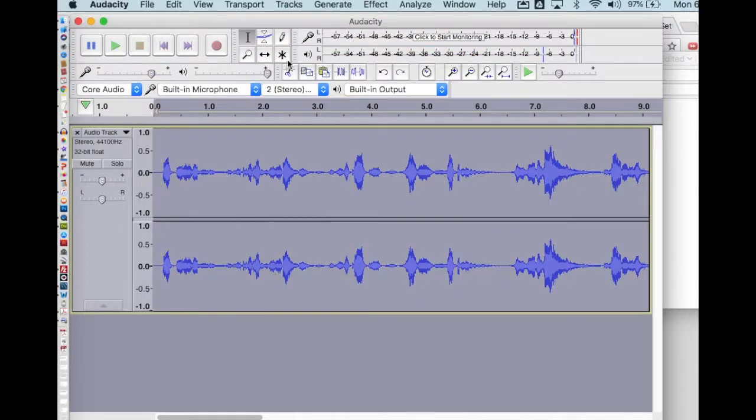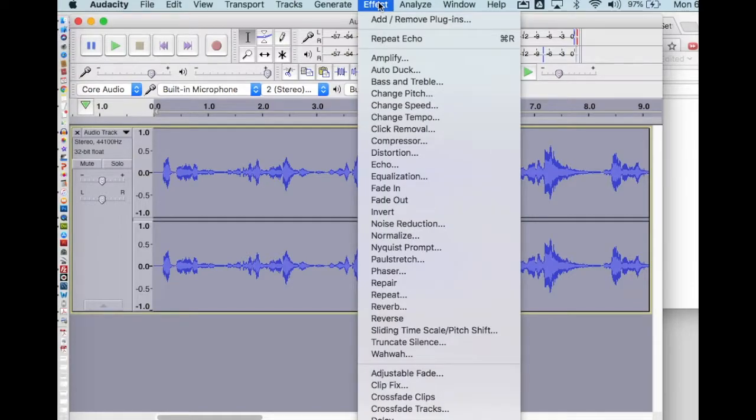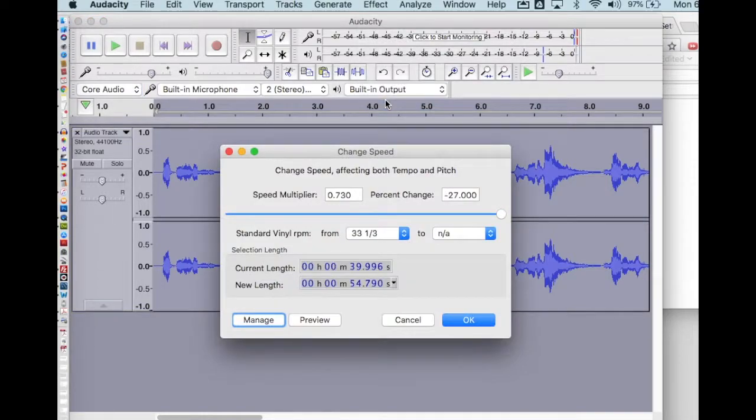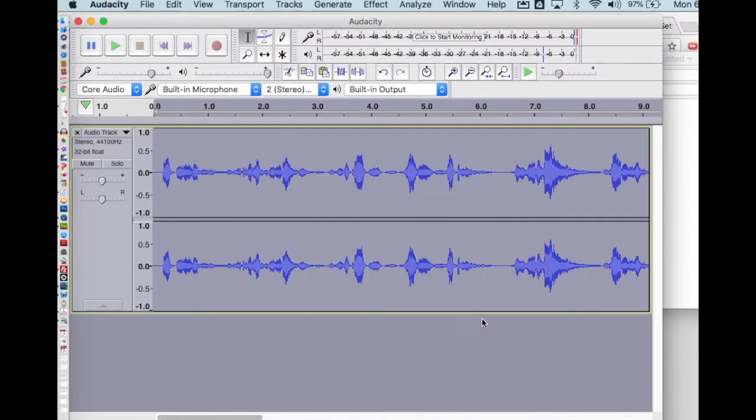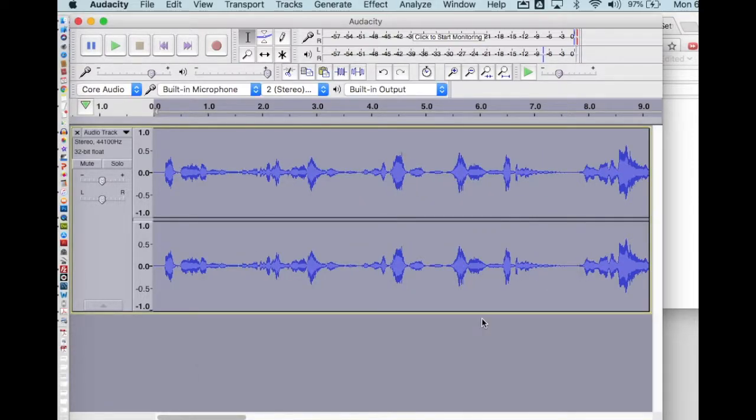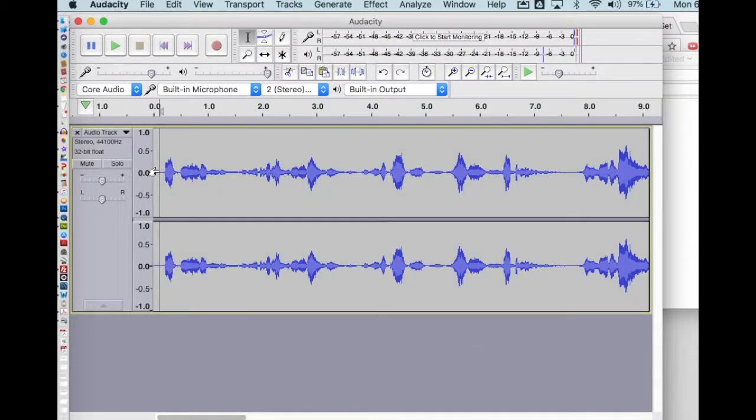Okay. Then I'm going to change the pitch, or change the speed. We could do either one. I like change the speed because it sounds a little bit nicer. Just lower it down a little bit. So I'm using negative 16% change. Okay, and then, let's see what that sounds like. It is certain. It is decidedly so. Without a doubt. Yes, definitely.